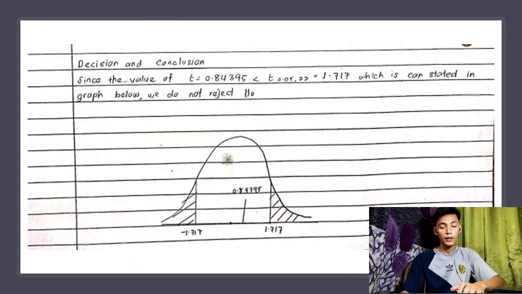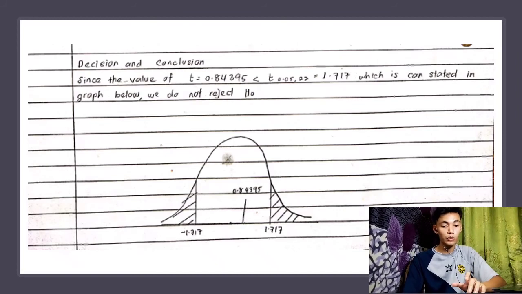So we move to the last step, which is decision and conclusion. We know that since the value of T, 0.84395, is less than t 0.05, 22, which is 1.717, which can be stated in the graph below, we do not reject H0.